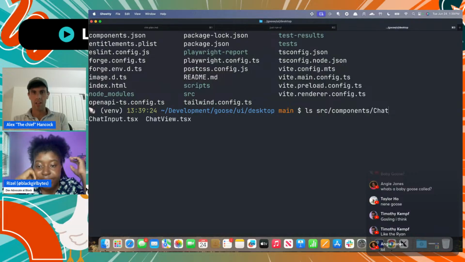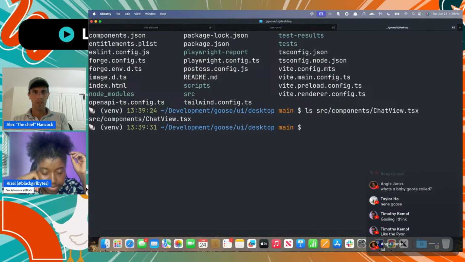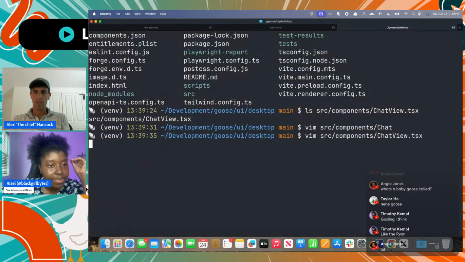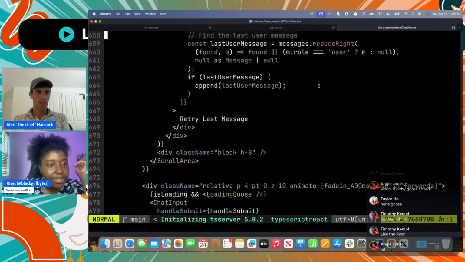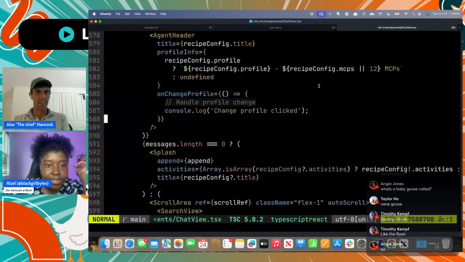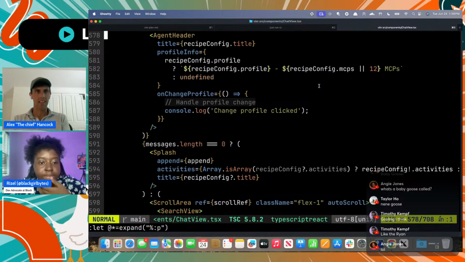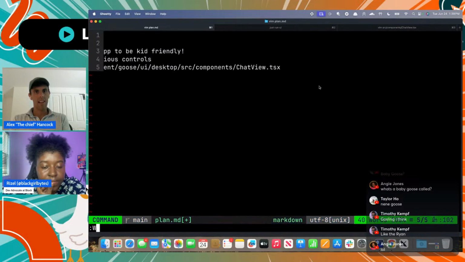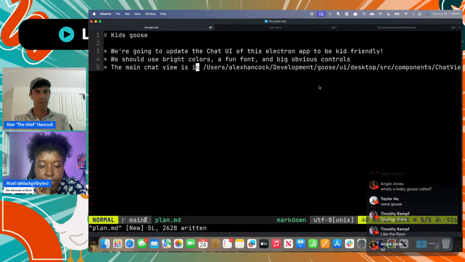So this is chat view. I think chat view is the main one. This is the big page that has the chat input and the area with the bubbles and everything like that. So I'm gonna give it this file. When I give it files, I like to give it absolute paths, because then I know it's not going to have to look around at all. It's just going to read the file, and that saves a bit of time.